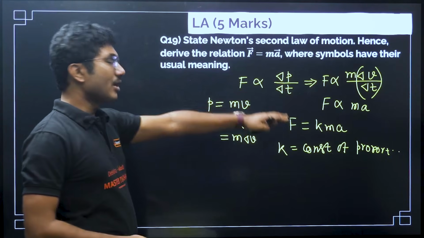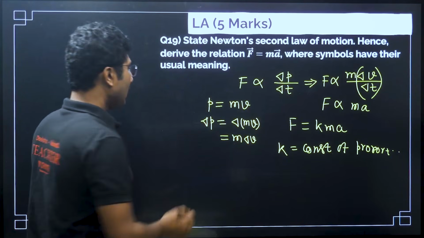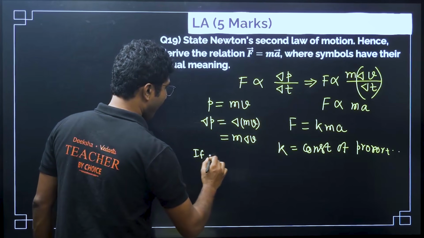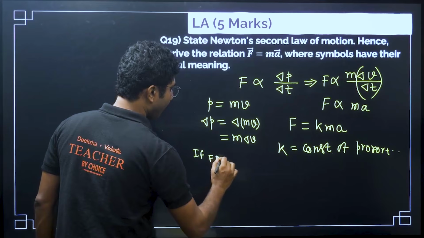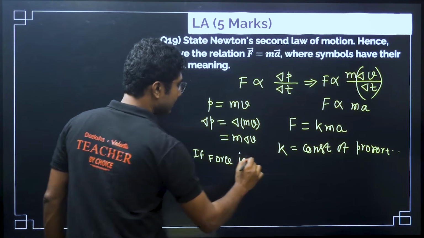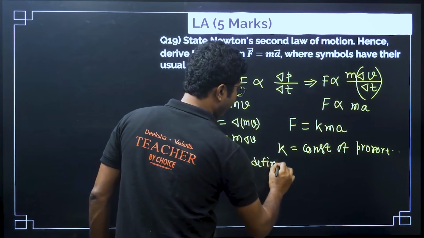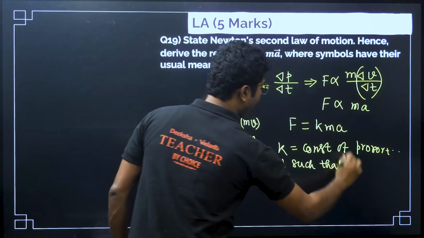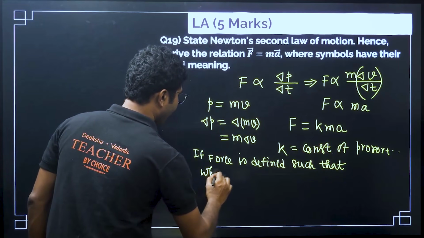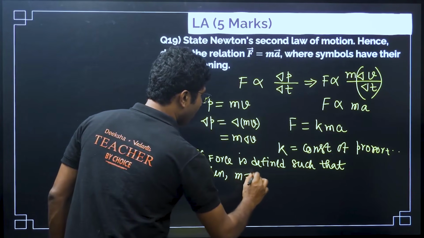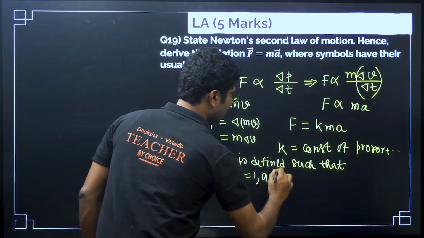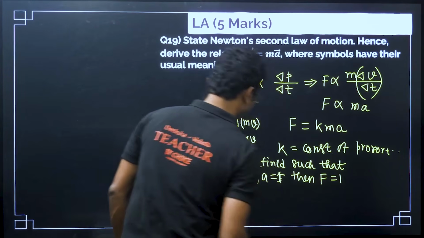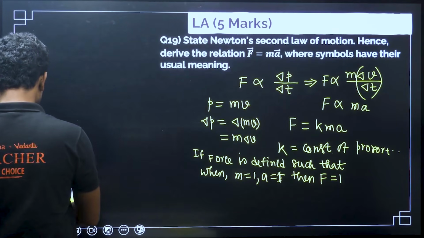Now here you have to define K. If force is defined such that when m is equal to 1, a is equal to 1, then F equals 1. Sorry, this is the unit of force.